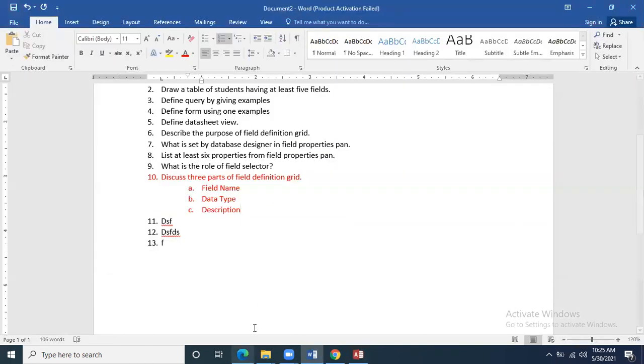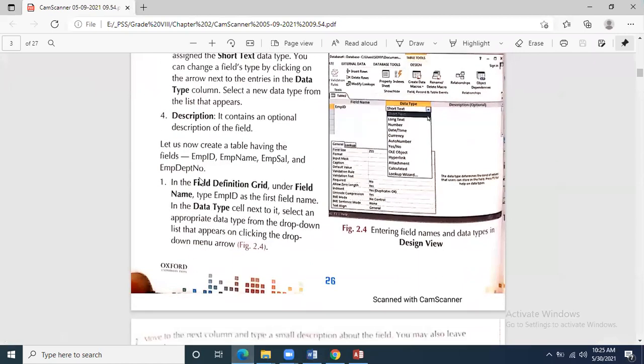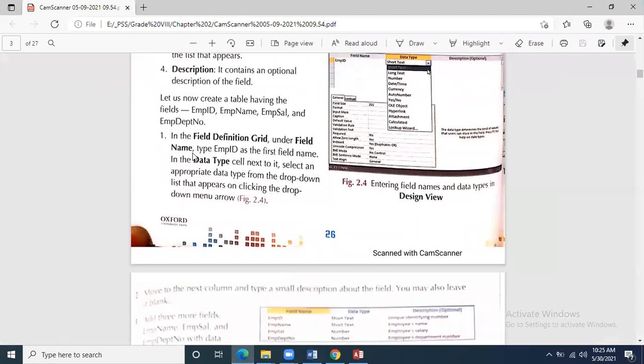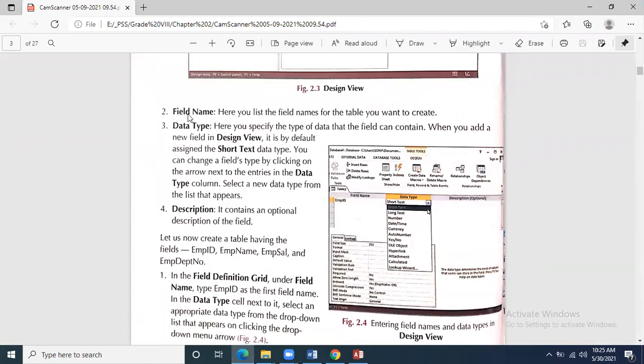Okay. Now come towards the next question. What type of questions will come? Field definition grid. We have seen that there is field name, data type, and description.